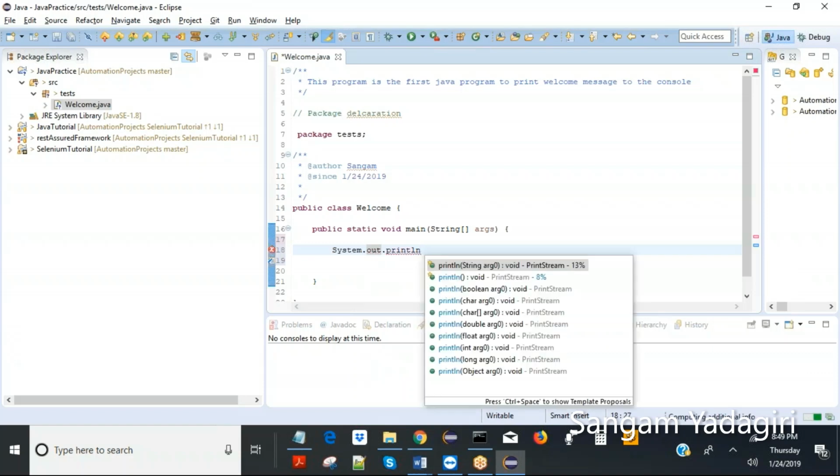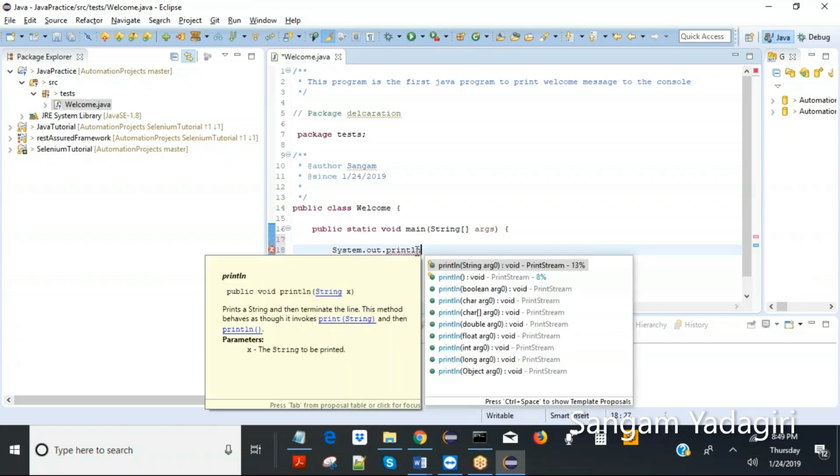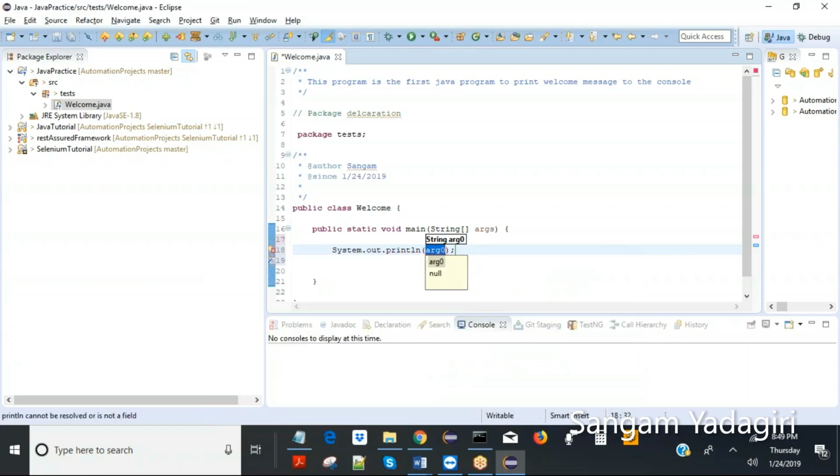System is a class, and I just want to print out a line, a new line, and something. So these are all the functions I want to access. Now I'm accessing println, which takes a string argument. See, string argument, so it's asking me to enter something. Don't worry about this, we'll learn more theoretically. Now I want to print welcome to Java practice